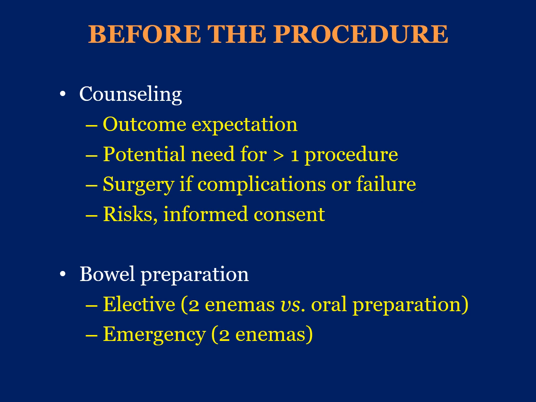The first step of preparation starts with counseling the patient to set the right expectation, discuss the potential need for more than one procedure, and also discuss with the patient the potential need for surgery if complication or failure. Informed consent needs to be obtained for both the endoscopic procedure as well as surgical intervention. If done electively, I typically administer 2 enemas to the patient for a distal stricture. If it's a more proximal stricture, oral bowel preparation. However, in the emergency setting in a patient who has a dilated colon, I will only advise 2 enemas to clear the rectum.